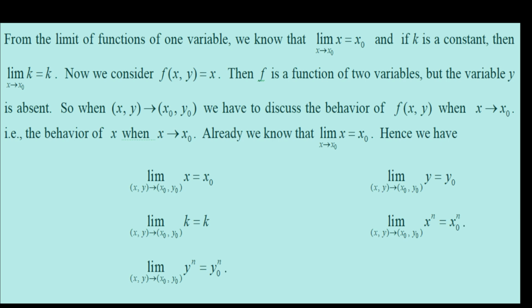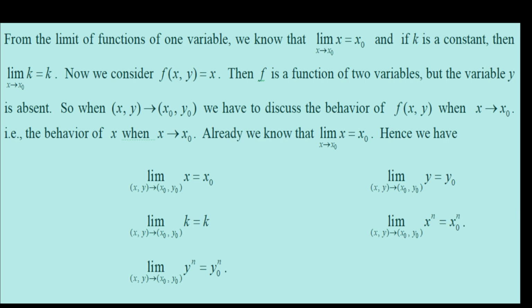So, when (x, y) approaches (x0, y0), we have to discuss the behavior of f(x, y) when x approaches x0 alone. That is, the behavior of x when x approaches x0 only.